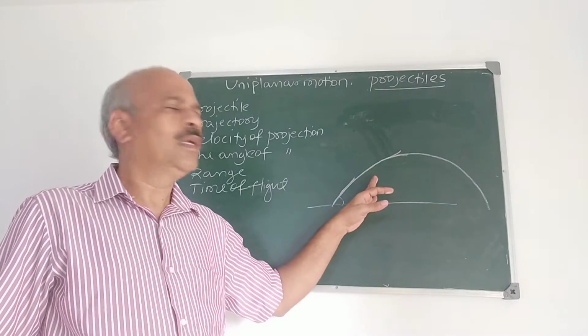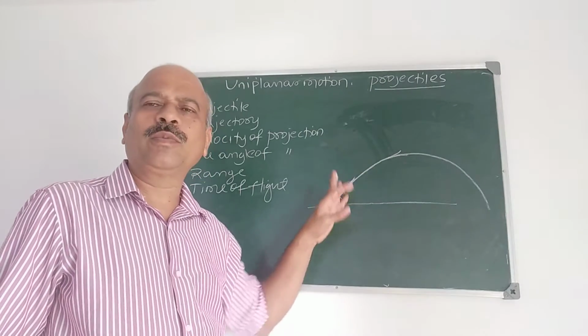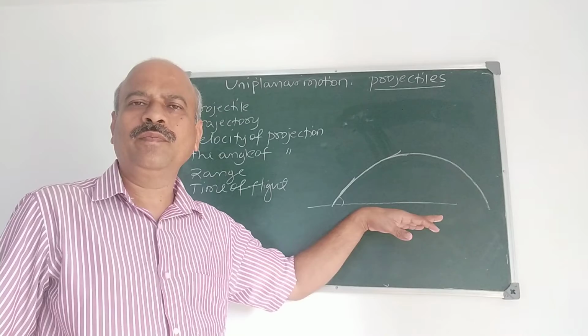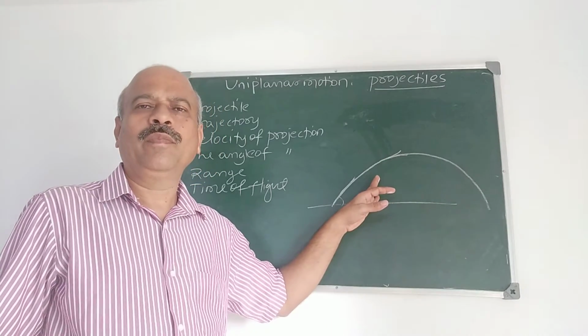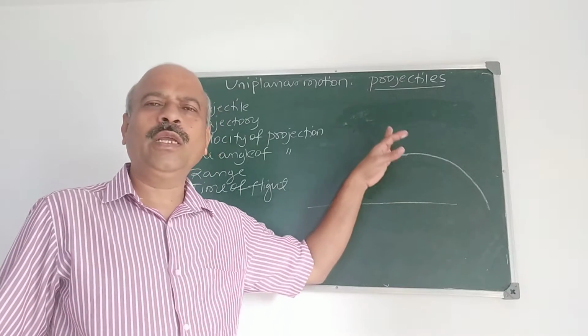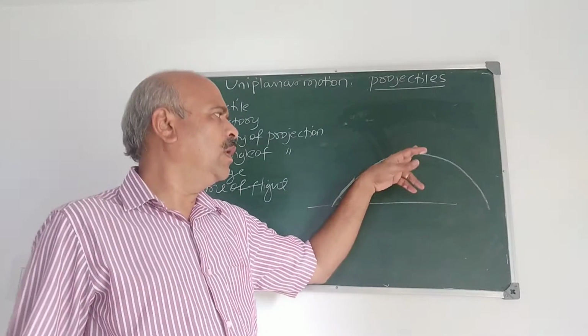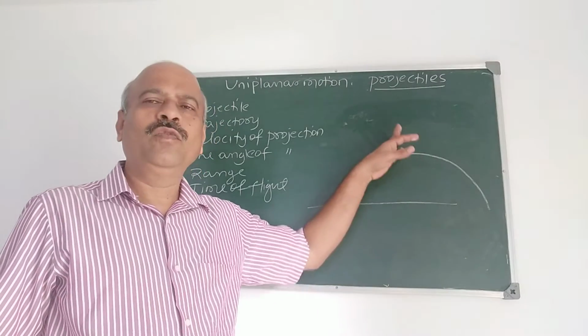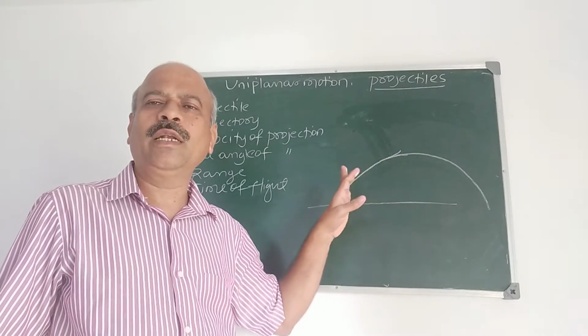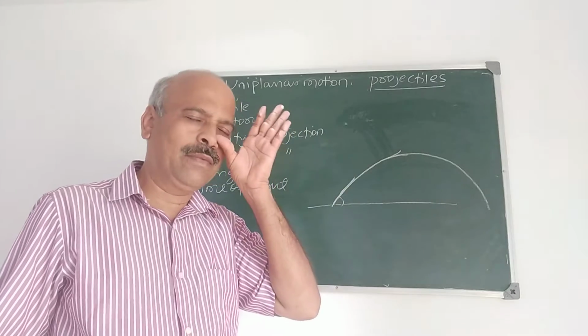That means the ball or particle is projected in a vacuum. There is no pressure of air on the particle, and the only force acting on the particle is its weight, which acts vertically downwards. We use all these things here.